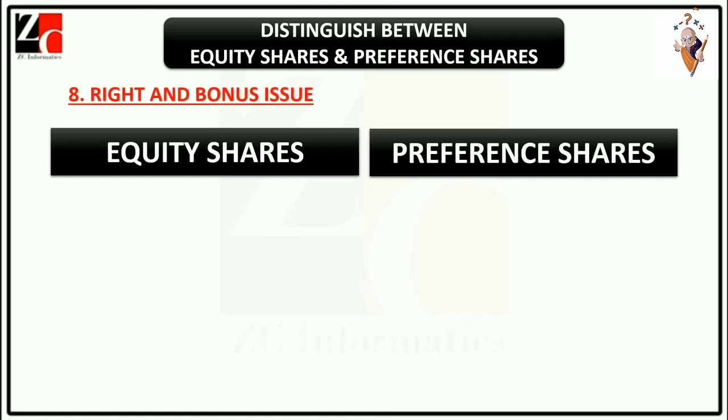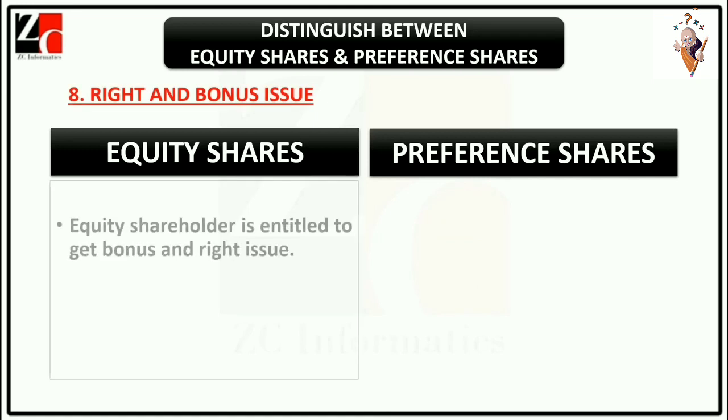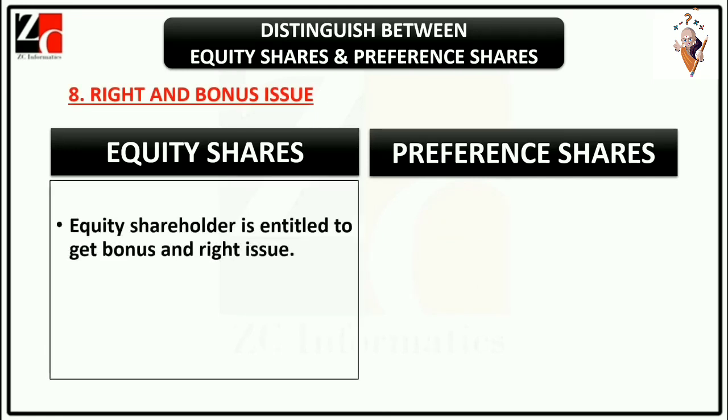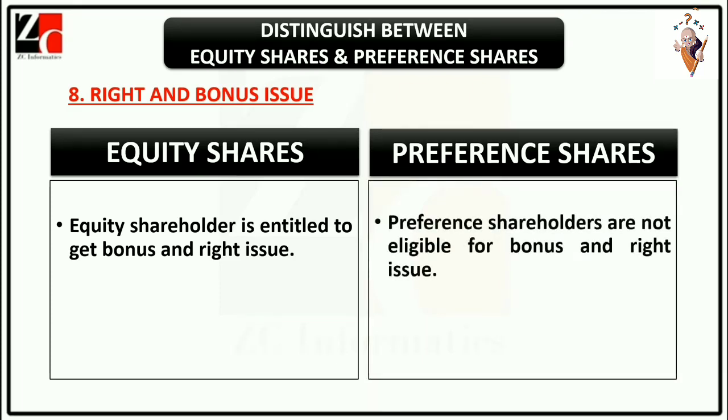Point 8. Rights and bonus issue. Equity shareholders are entitled to get bonus and rights issue. Preference shareholders are not eligible for bonus and rights issue.